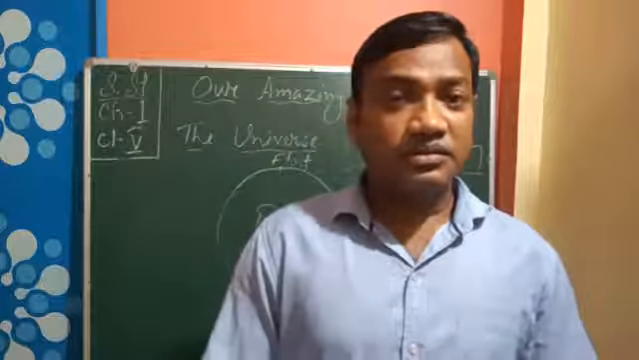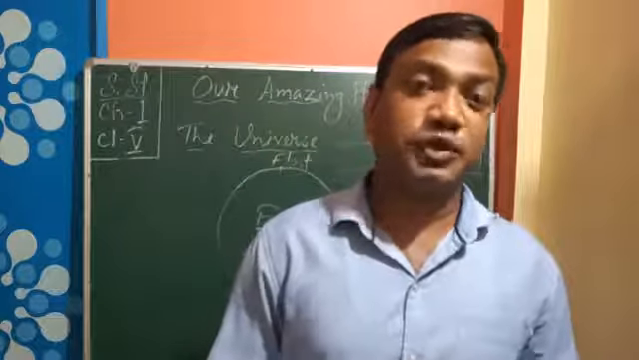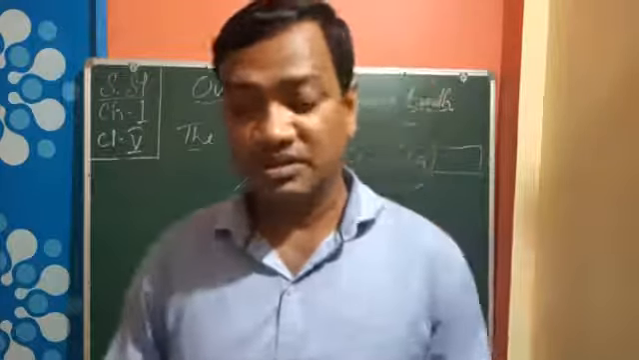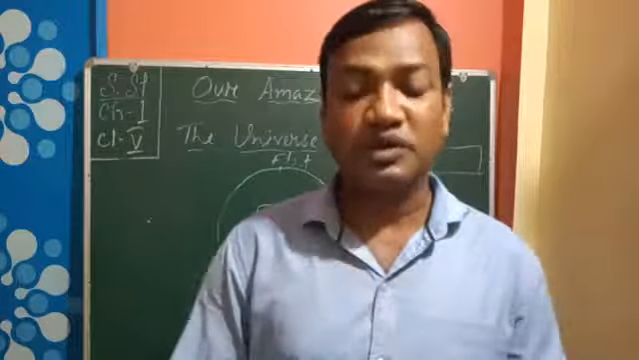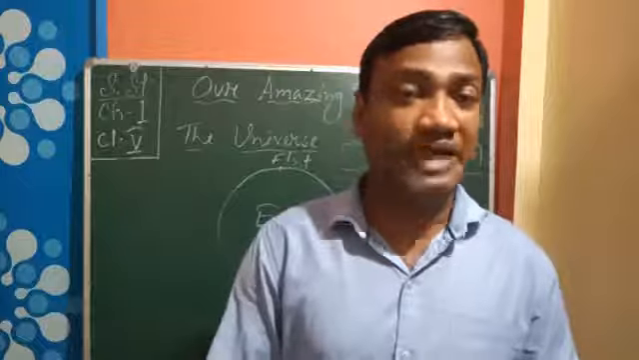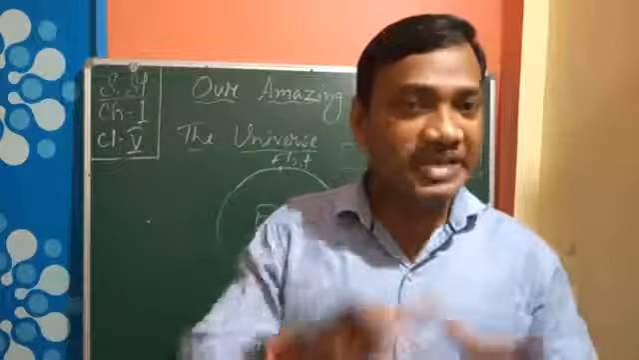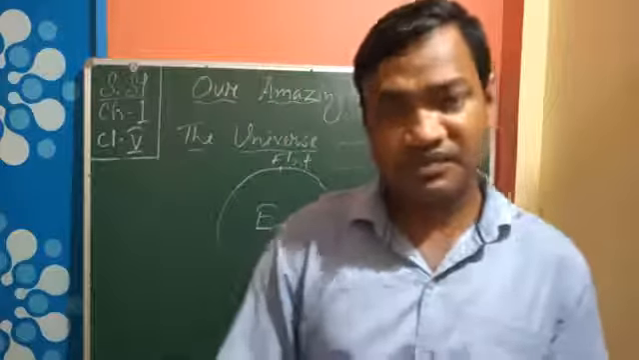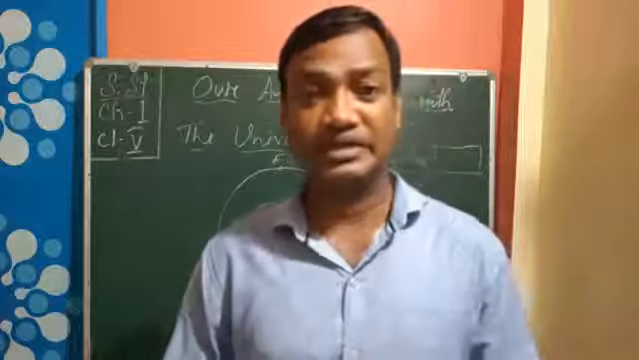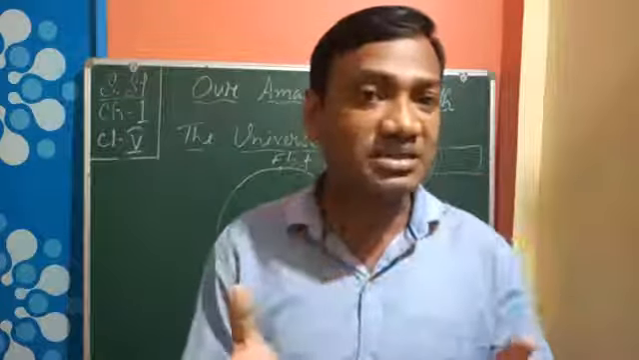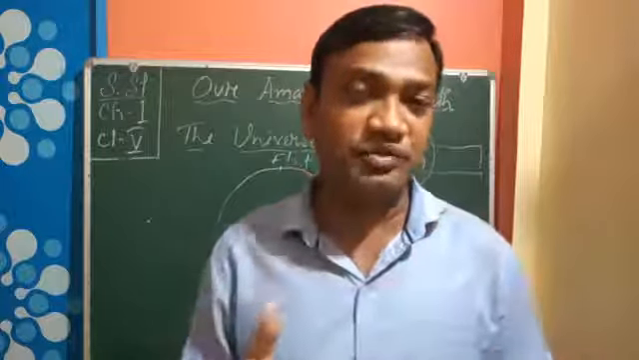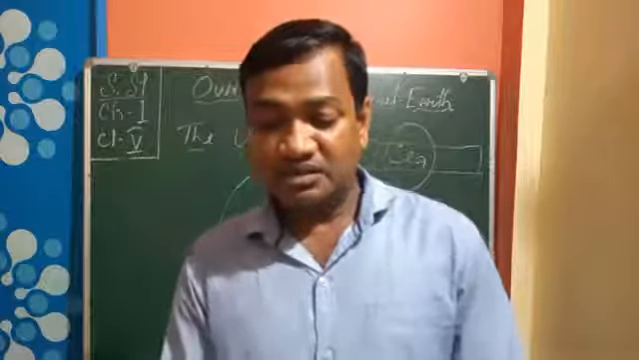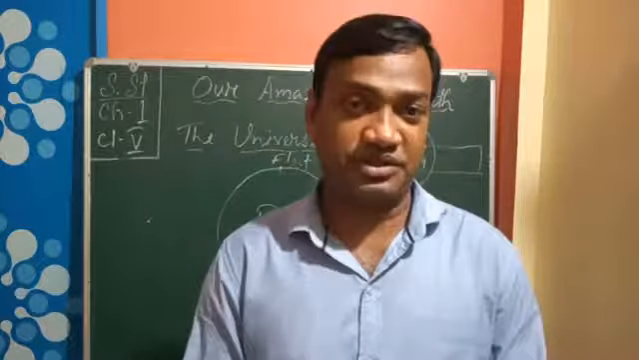Now, we use globe and map also. Do you know what a globe is? A globe is the exact model of the earth. That means it is made the same way the earth looks. It is the exact model of the earth, where we find the land masses, that means the continents, and the water bodies. It helps us to identify continents and oceans.